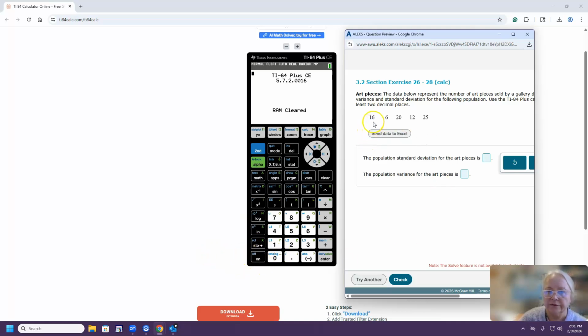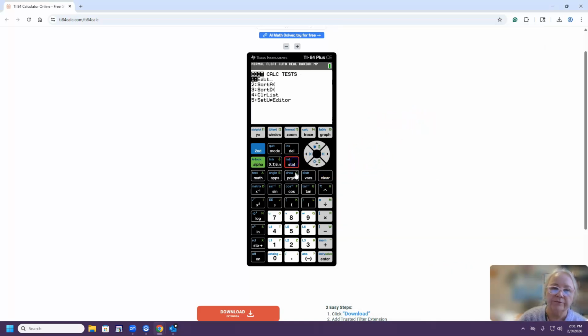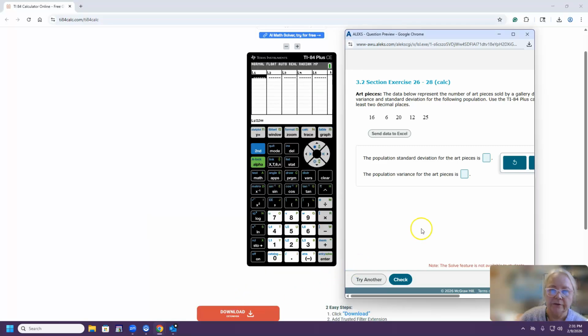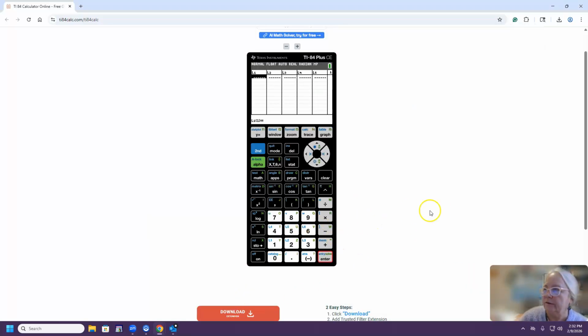To enter this data, 16, 6, 20, 12, and 25, we use stat and we use enter, and we enter this data. Let's enter the data that we have in the problem. We have 16, 6, 20, 12, and 25. Oops, the 20 and 12 are in one row, so we need to separate 20, 12, and 25.